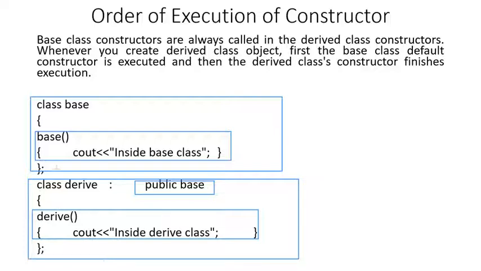So read from here. The base class constructors are always called in the derived class constructors. So whenever you create the derived class object, first the base class constructor is executed and then the derived class constructor is executed. So it means clearly that the constructor of both the base and the derived class will be executed. The constructor of the base class will be executed first, and then the constructor of the derived class will be executed.